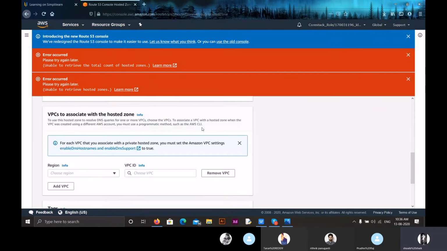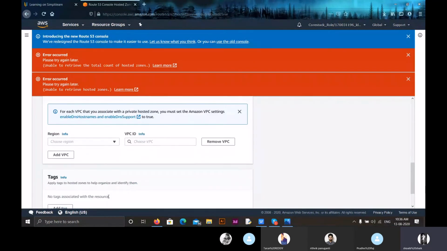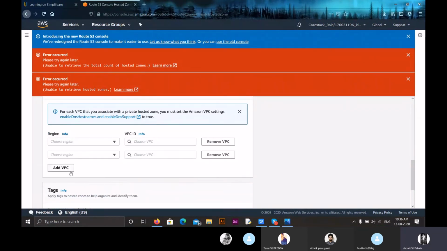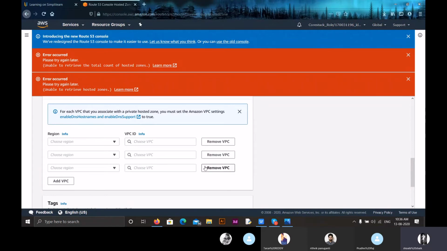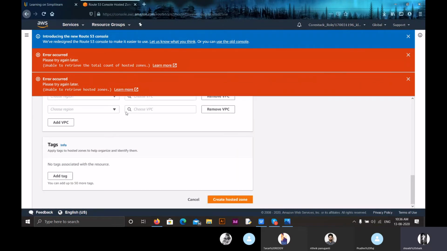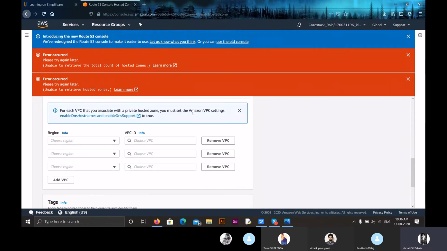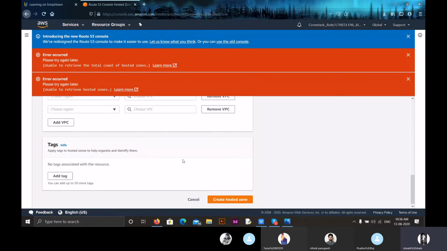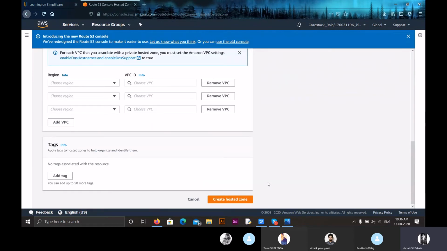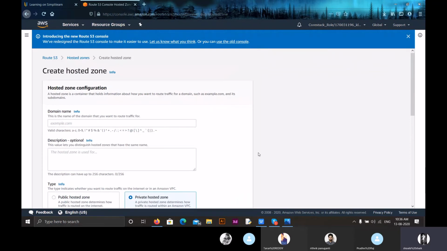So for this private hosted zone, we have to give a region and a VPC ID that we created. After creating, we can also add numerous VPCs in this private hosted zone. After adding all the things, if you want to give any tags, you can give them, or if you don't want to, you don't have to. Now you just have to click on create hosted zone. So that is how we create a hosted zone.